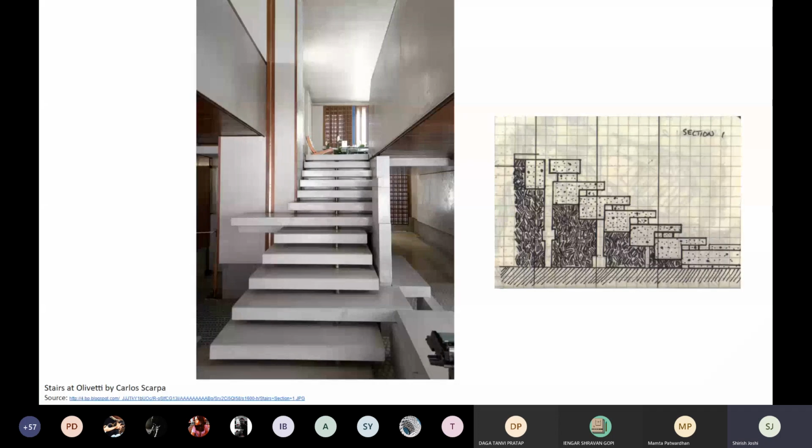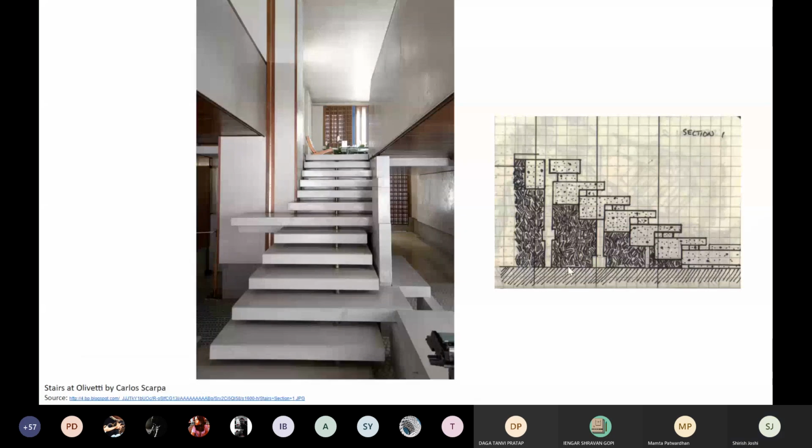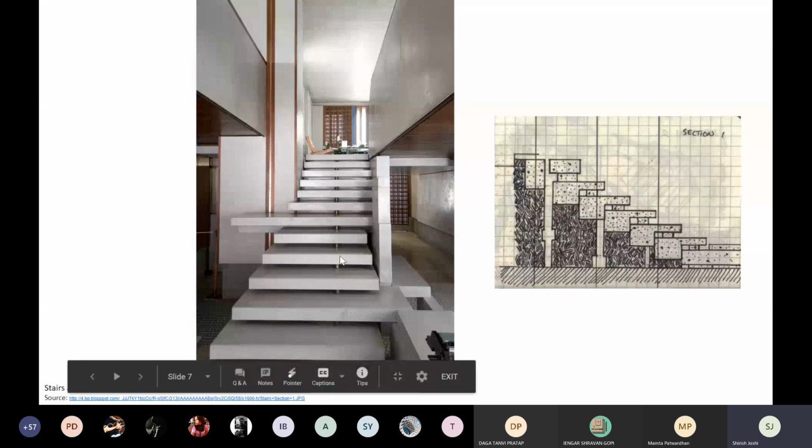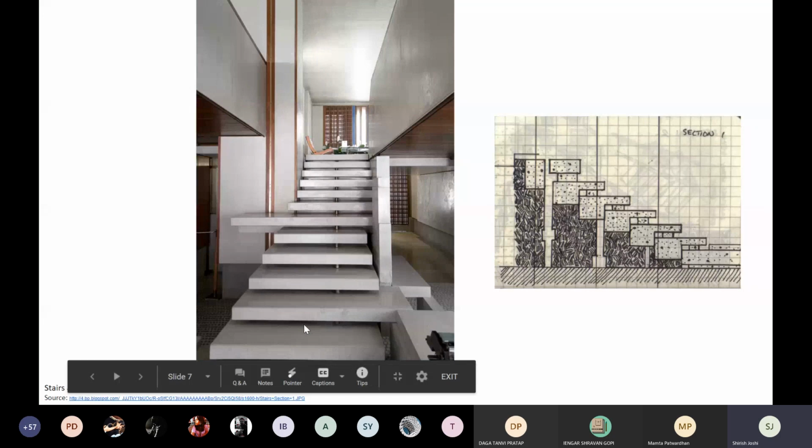The blocks are of two kinds. One is these, which are cut, heavy marble slabs, and the second are these, which are precast concrete blocks at the bottom of this staircase. If you see, each of these marble blocks has a counterweight at the back and an extended weight in front. The entire staircase behaves as though these blocks have been piled together.